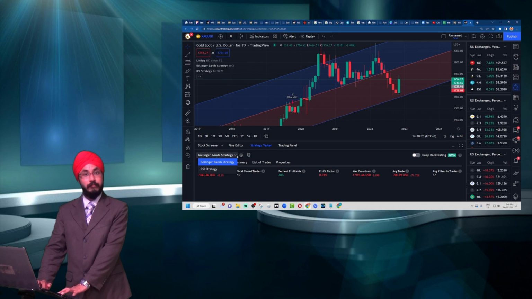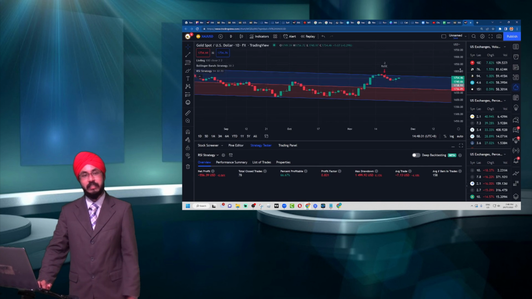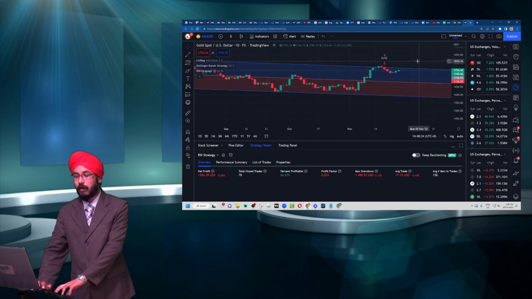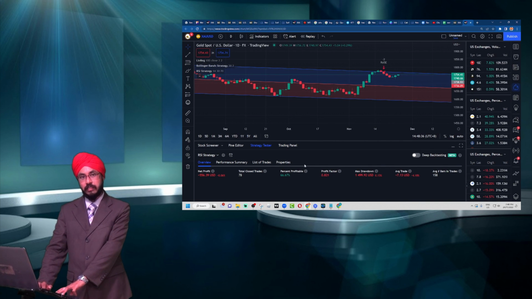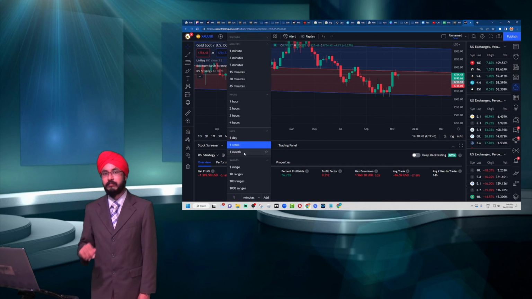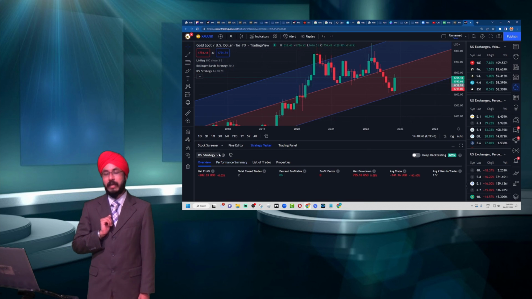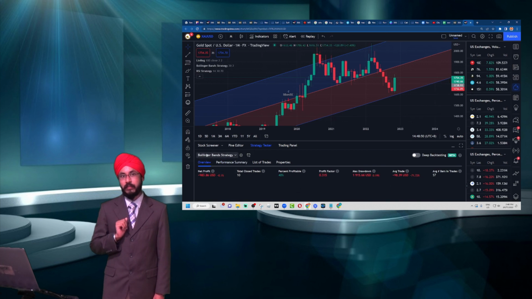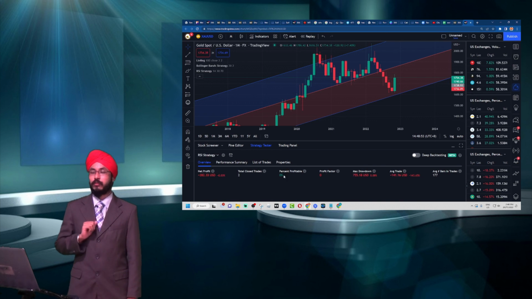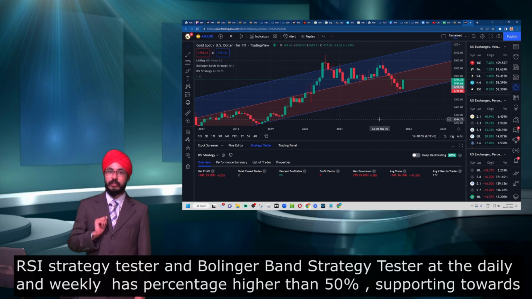However, we have to check with the RSI strategy tester. We would check the daily first, which gives about 66.67%, and for our weekly about 56.25%, and for our monthly about 0%. As we know, for the Bollinger Band strategy tester the monthly was about 40%, and for the RSI strategy it is about 0%. It does not meet the requirement for us to follow the monthly time frame. Thus, there is a slight contradiction here.